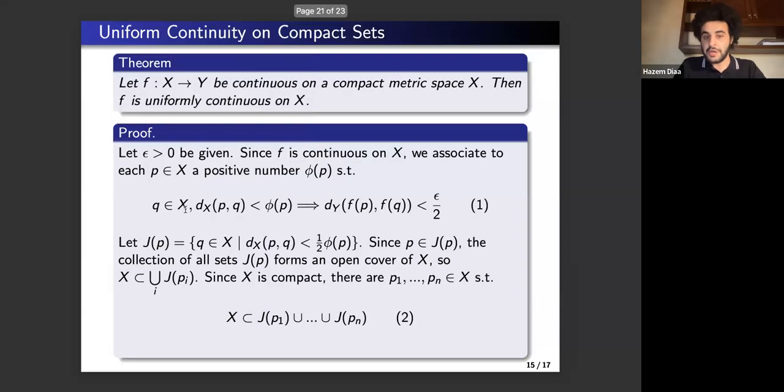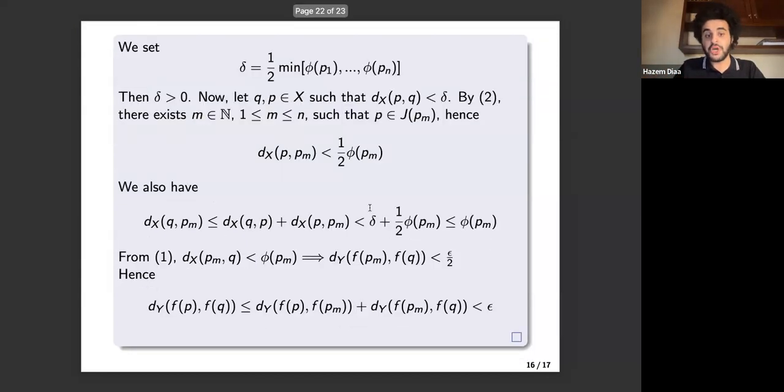From equation 1 here, which is the statement of continuity, we would guarantee that again, the distance between P sub m and Q is smaller than phi of P sub m. That guarantees that the distance between f of P sub m and f of Q is smaller than epsilon over 2. Therefore, it follows that the distance between f of P and f of Q, by the triangle inequality, is smaller than the distance from f of P to f of P sub m plus f of P sub m to f of Q, each one of them smaller than epsilon over 2. Therefore, this distance is smaller than epsilon, and therefore establishing the theorem.